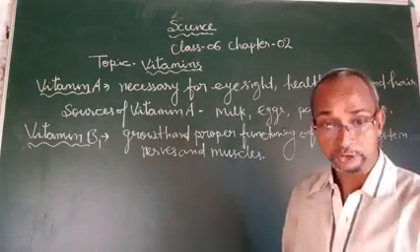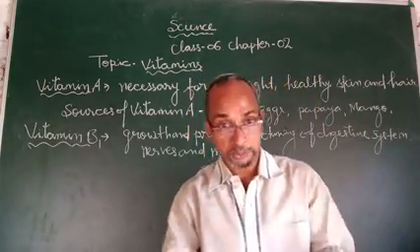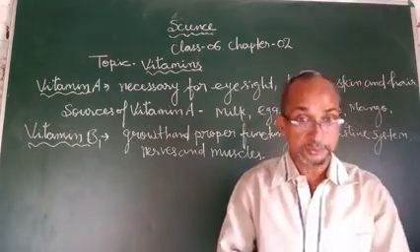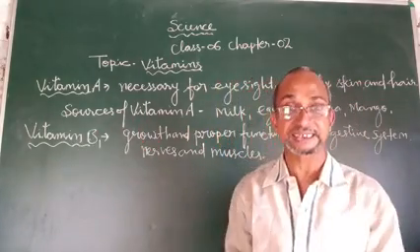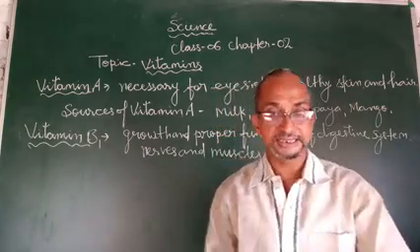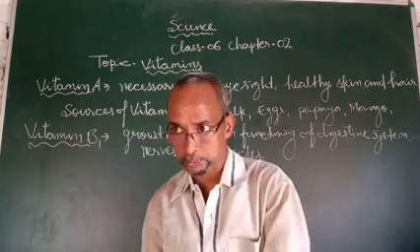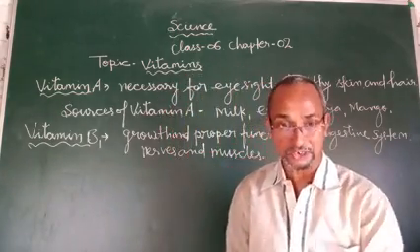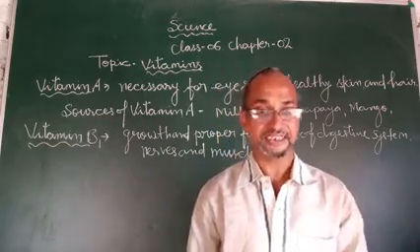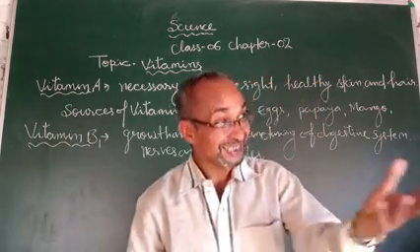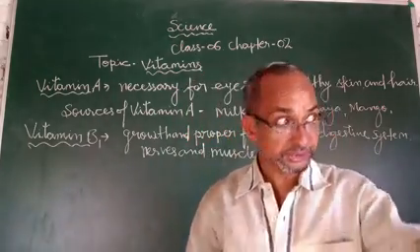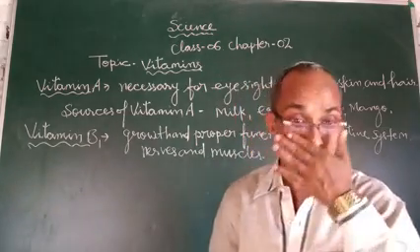And what are the sources of vitamin B1? How will you get vitamin B1? We can get vitamin B1 from whole grains, wheat, rice, grain. Potatoes also provide vitamin B1. Yeast, green vegetables, milk and eggs also give us vitamin B1.